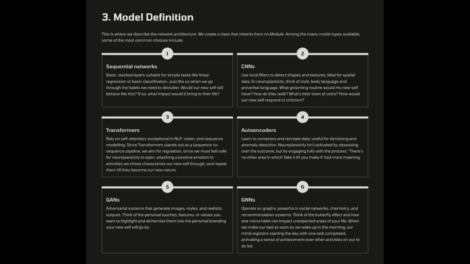2. CNNs. Use local filters to detect shapes and textures, ideal for spatial data. In neuroplasticity, think of style, body language, and pre-verbal language. What grooming routine would my new self have? How do they walk? What's their tone of voice? How would our new self respond to criticism?